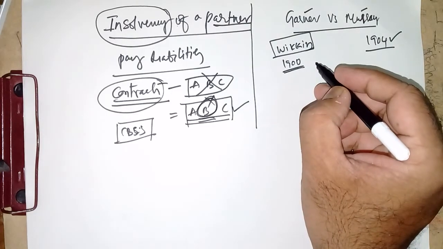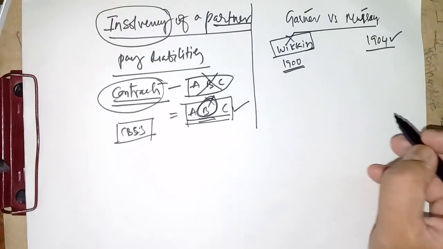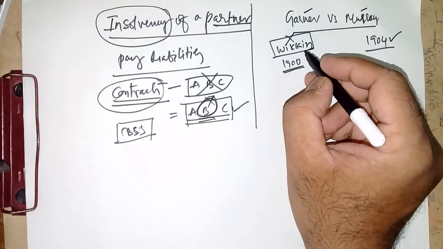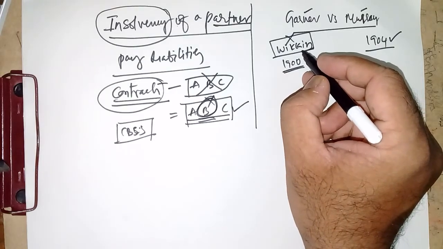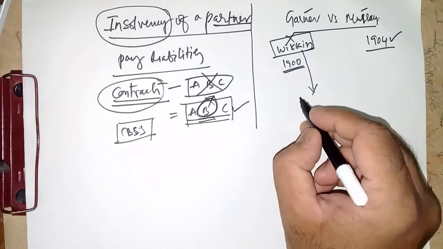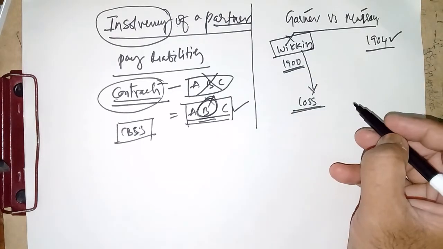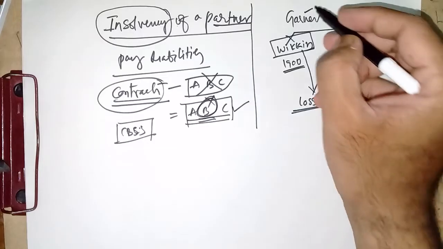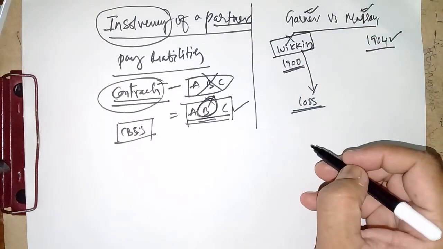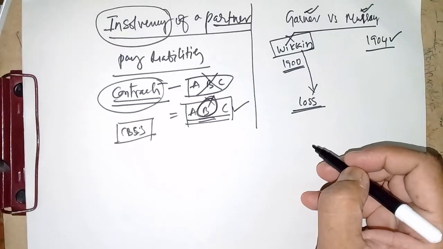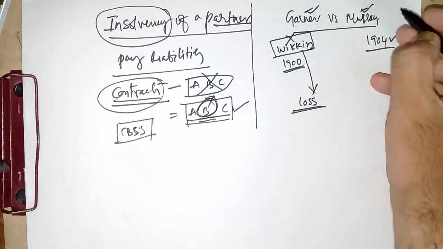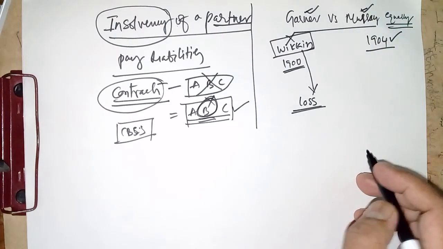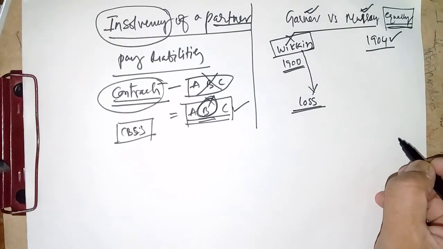So what has happened? One of the partners, Vikin, became insolvent. Once Vikin became insolvent, what has happened? The loss which was incurred due to Vikin's insolvency has to be borne by whom? The solvent partners. The most important thing is these three people were sharing profit and loss equally when they started the business.